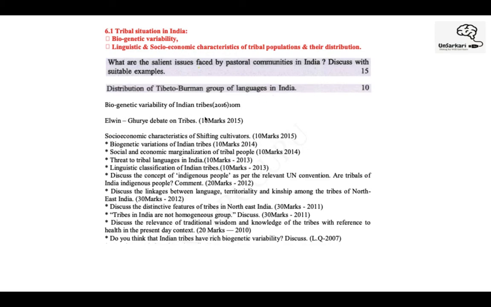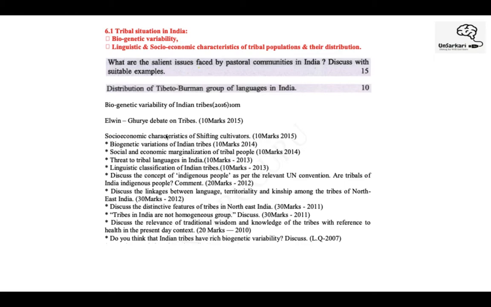Biogenetic variability of these tribes. All right. Then Elvin Gaire debate on tribes. Next, socio-economic characteristics of shifting cultivators. What is shifting cultivation? You would obviously know.